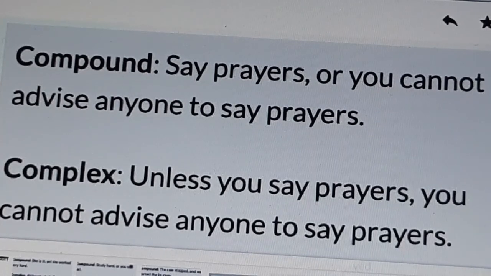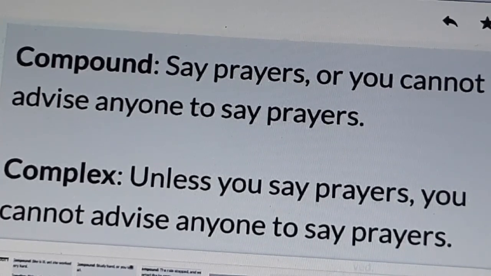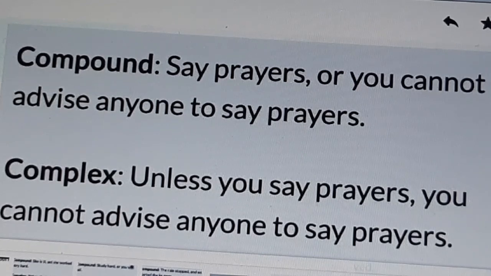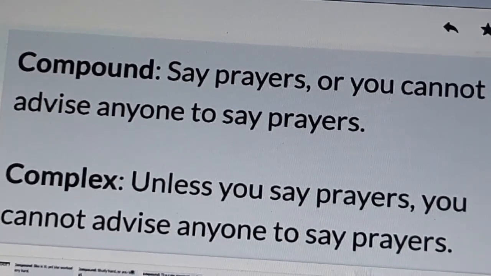Say prayers or you cannot advise anyone to say prayers. To write in complex sentence, instead of "or", we are using "unless". Unless you say prayers, you cannot advise anyone to say prayers.